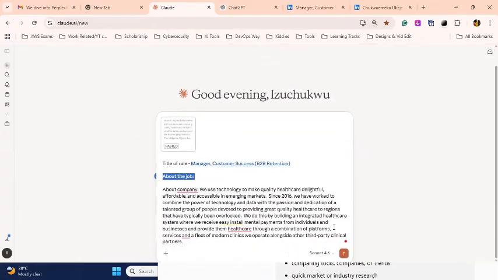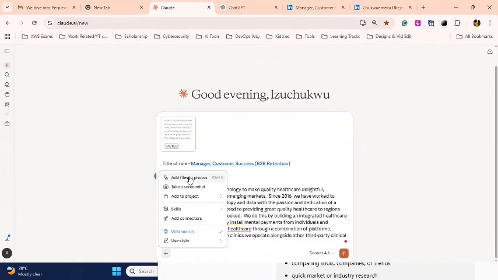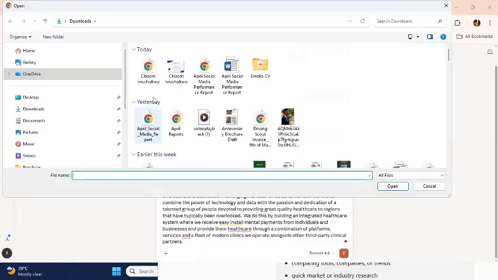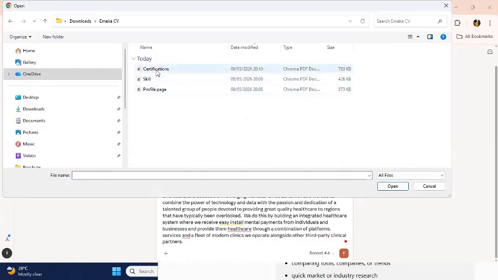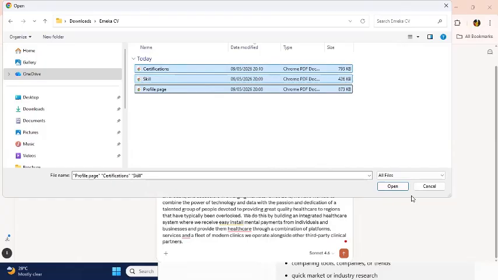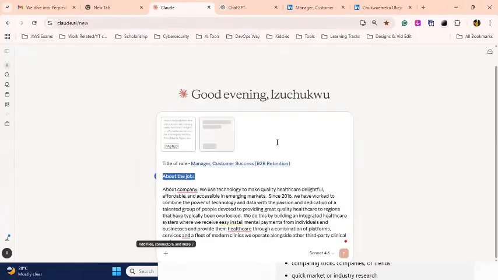Then remember I saved that information I shared with you, information I got from your LinkedIn and PDF. So under here, I add the files. I go to your folder, copy those three, I add them. So the prompt here is simple, right?